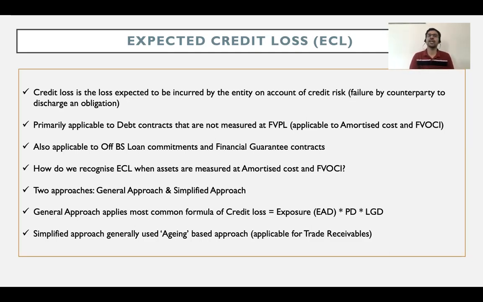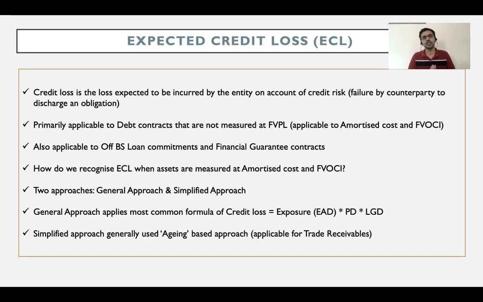and we then had the net receivable. Expected credit loss approach is an extension of the same concept, but the only major change is that the previous provision for bad and doubtful debts was based on an incurred loss approach, whereas over here it's based on an expected loss approach. Now, what's the difference between incurred loss and expected loss?